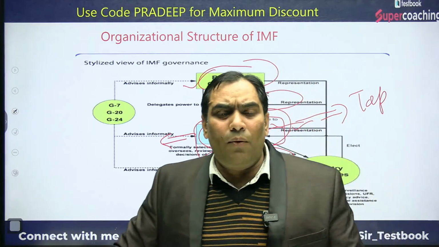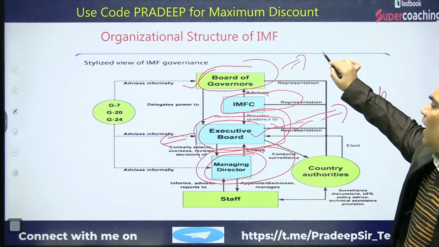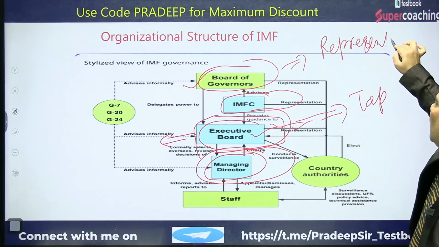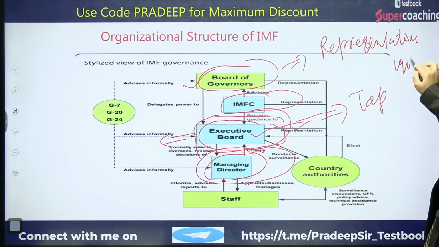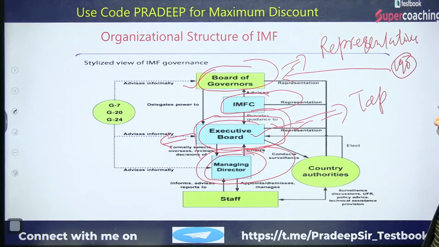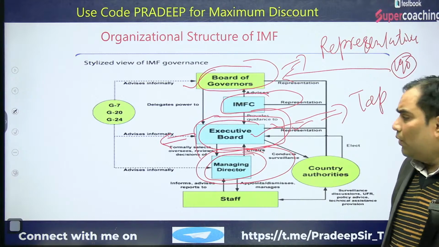In the board of governors, all the countries have their representative. That means there are 190 countries, so there are going to be 190 members in the board of governors, not only 190, rather more. We will discuss that. Don't worry.